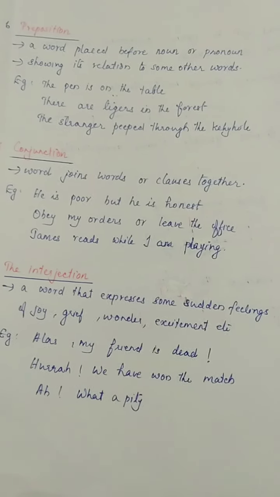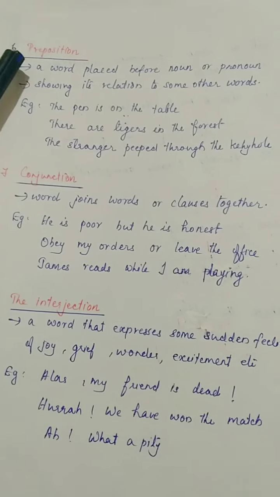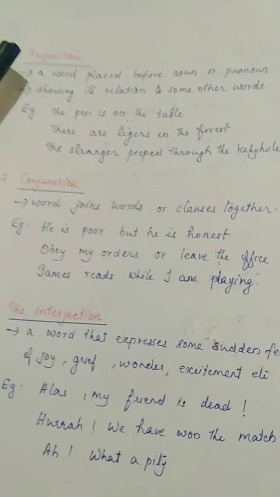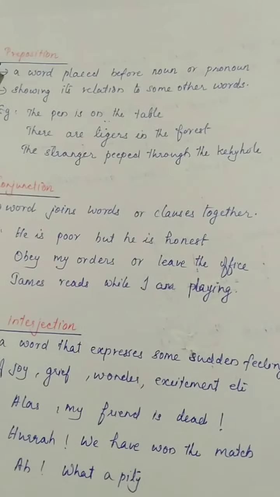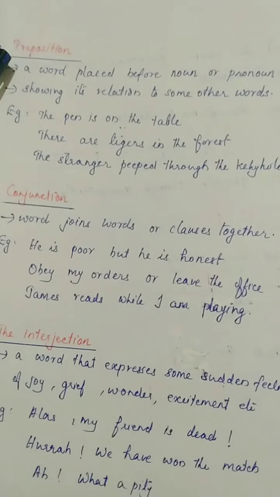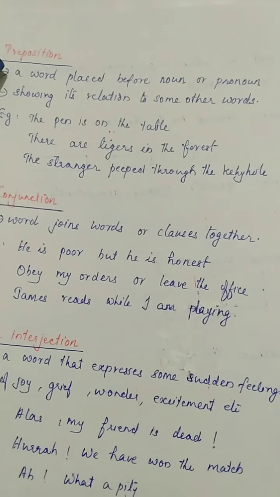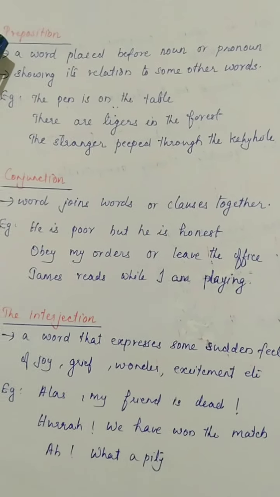The next part of speech is preposition. From the word itself we can understand what a preposition is. What is the meaning of pre? Pre means before. That means the word's position is before another word. So we have to see where the place of a preposition is, and what a preposition is.